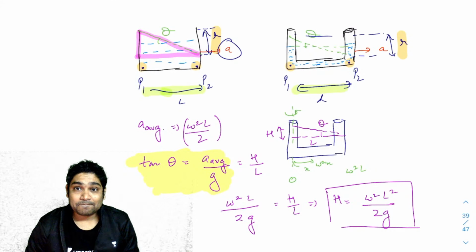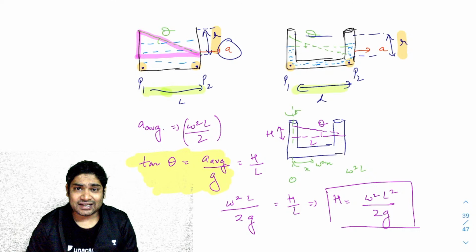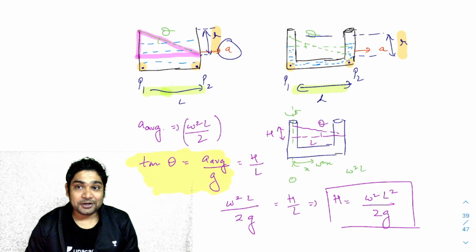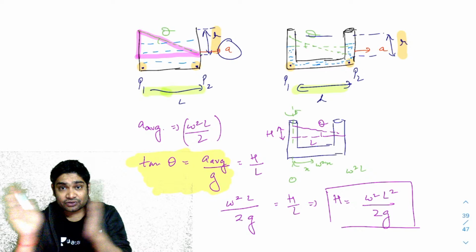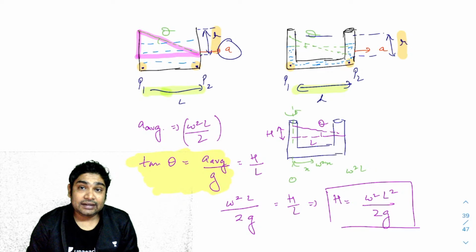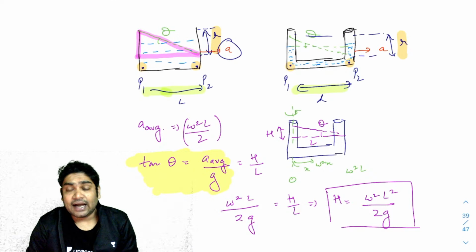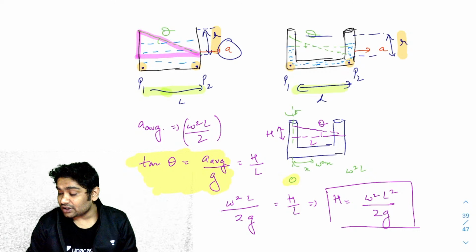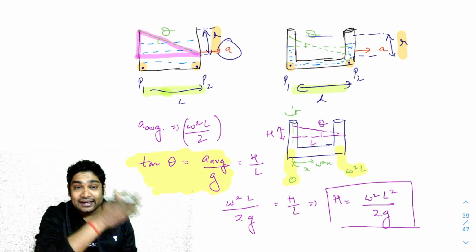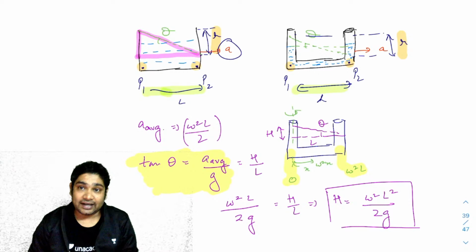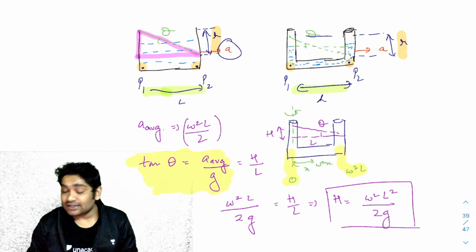Okay, so does it make sense? Did you guys follow this trick? Did you realize what we did? We equated this to a straight acceleration, and the average value of that straight acceleration can be taken as omega square L by 2. Why? Because one end actually had a zero acceleration. You can see here, this end has zero acceleration, this end has omega square L acceleration, and the acceleration is increasing linearly with x, right?